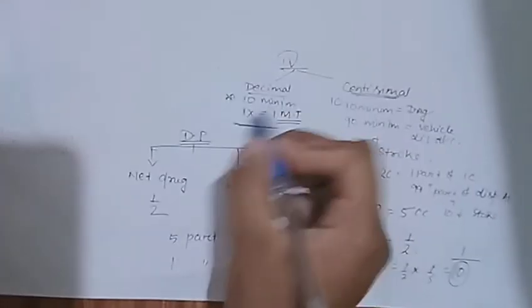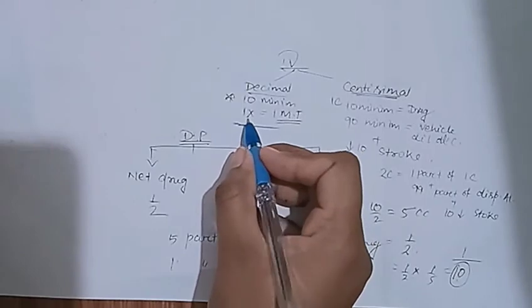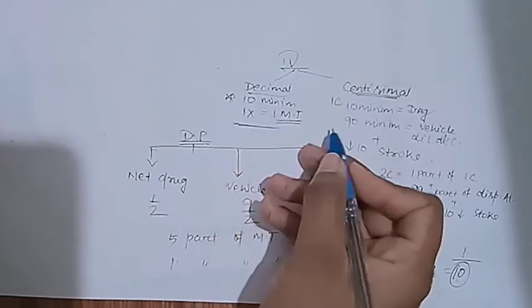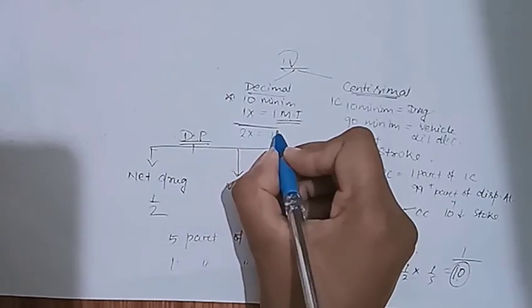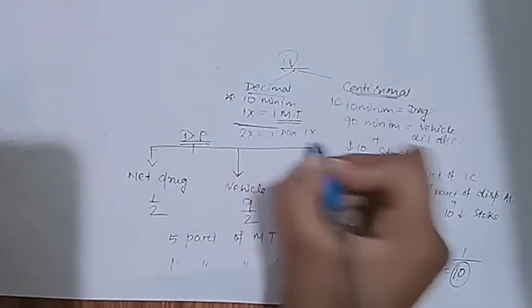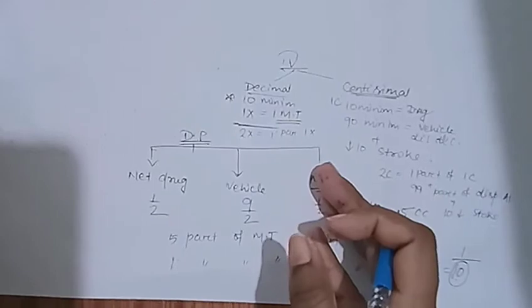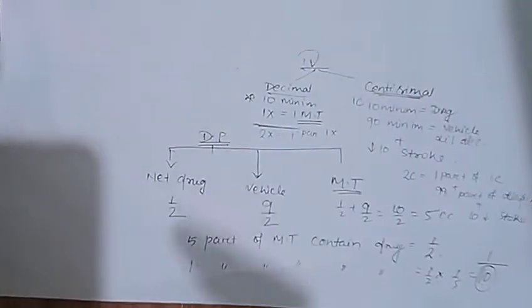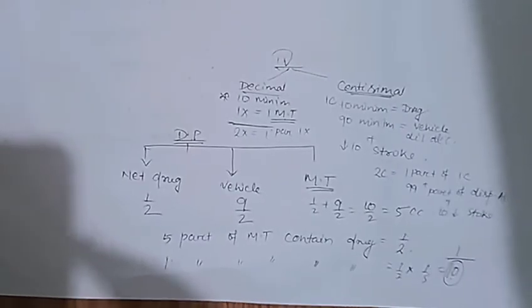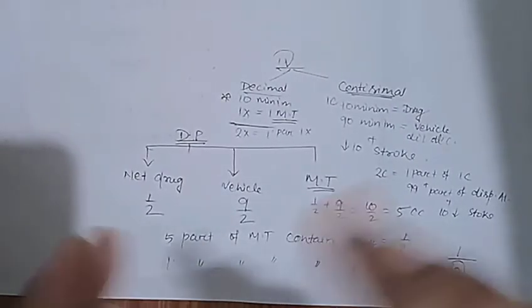And in the decimal scale, 1x means first decimal scale is equal to first mother tincture, and for the next decimal scale, that is 1 part of 1x, with it 9 part of the dispensing alcohol plus 10 downward strokes. With this we complete all the classes.